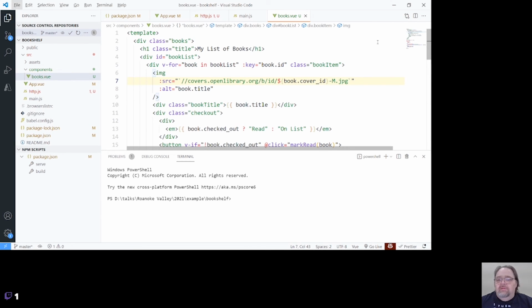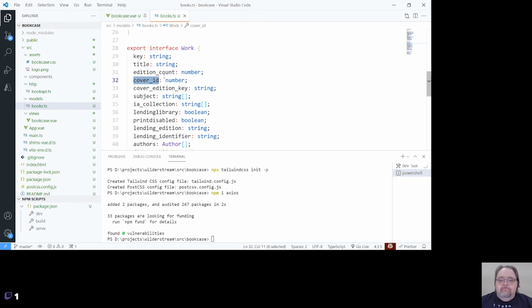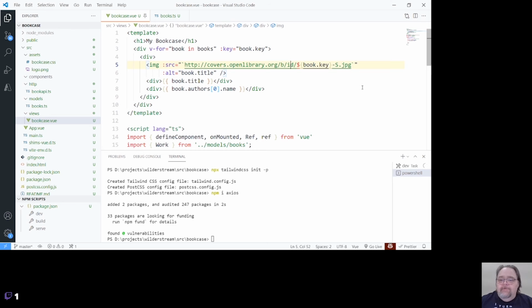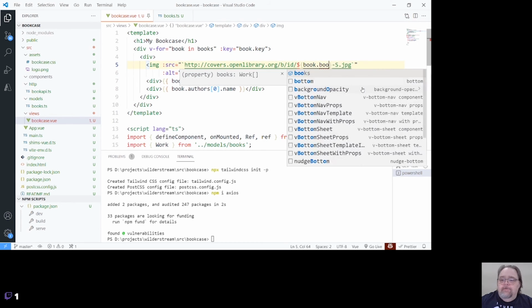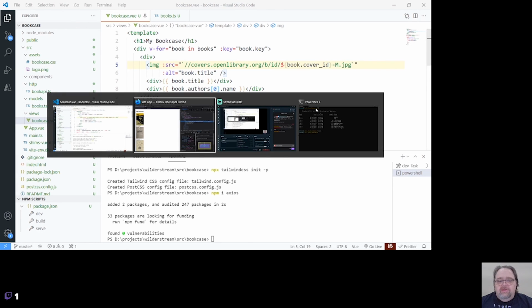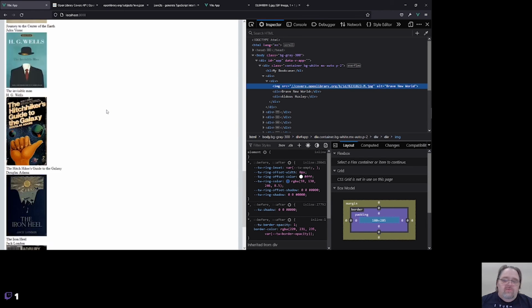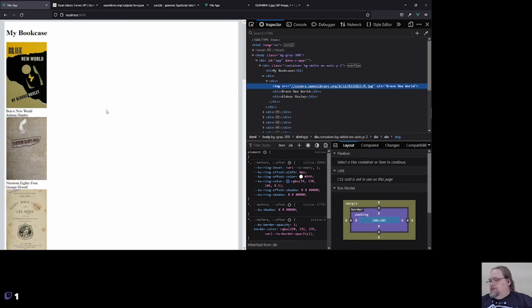Oops, that's not our project. Let's make them medium since it looked like I needed to do it medium. And I'm going to get rid of the HTTP because that also might be a part of the issue. And there we go. We have our book covers. Woohoo! Right?